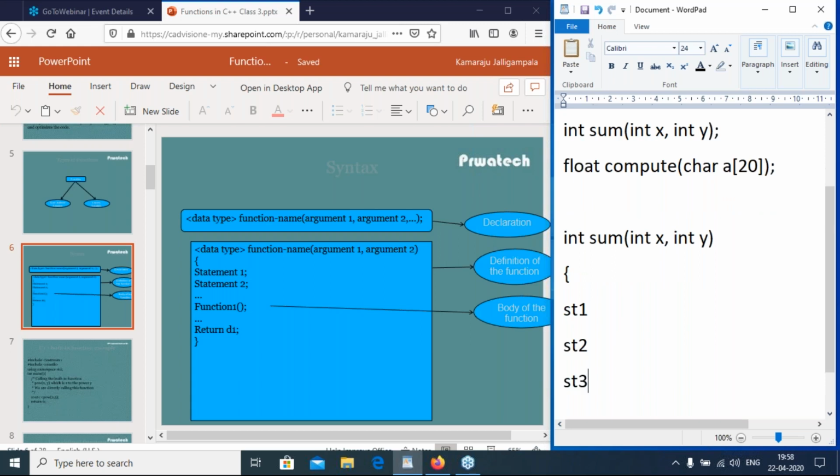These are the body of the function. The syntax of function declaration is data type, function name, arguments, and a semicolon. When we define the function, there is no semicolon and the body of the function will be executed.